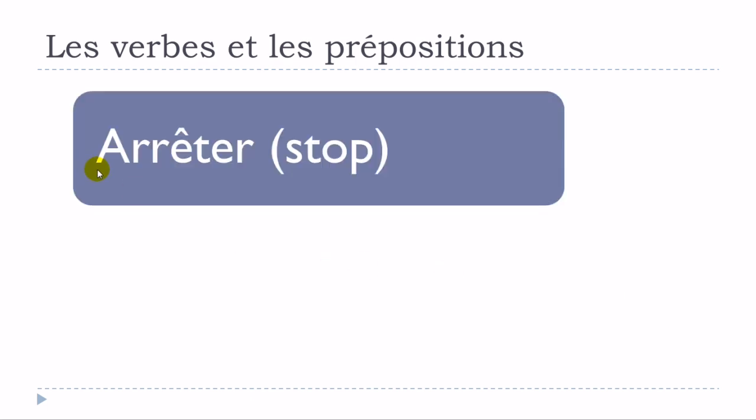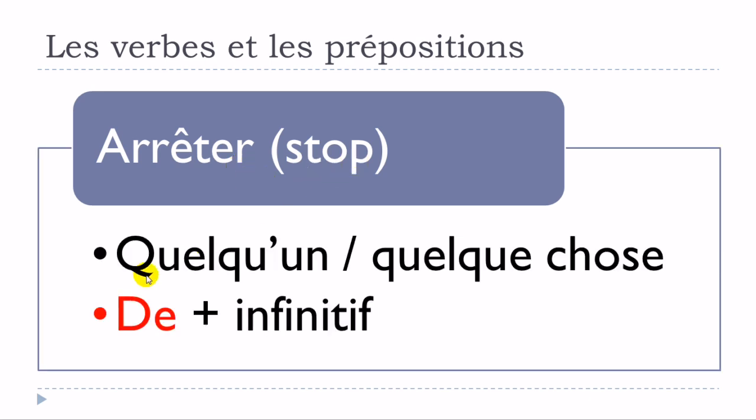Verbe suivant, verbe arrêter. Okay, arrêter means to stop. Première structure, pas de préposition, no preposition, so arrêter quelqu'un, and then arrêter quelque chose. D'accord? And then arrêter de plus infinitif. So the verb should be at the infinitive form here. Arrêter de plus infinitif. D'accord? So one more time. Arrêter quelqu'un, arrêter quelque chose, arrêter de plus verbe à l'infinitif.